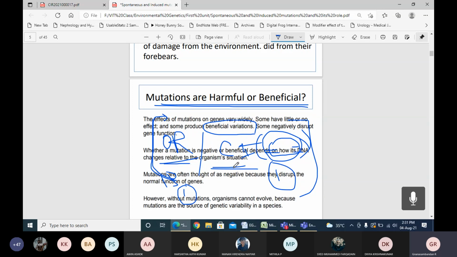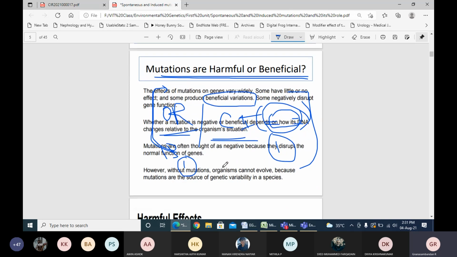This is how we can identify whether these mutations are harmful or useful. When we get this kind of value, we can say it is a beneficial mutation. Instead, if the OR is more than 1 and the confidence interval is also more than 1, we can say that the mutation is harmful.